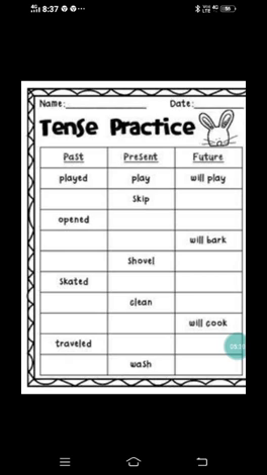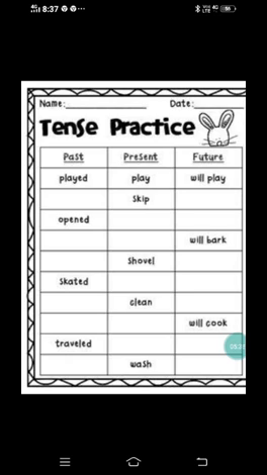Next, will cook. Under future tense they have given us will cook. So you need to write the present tense of will cook and the past tense of will cook. Next, under past tense they have given us travelled. So you need to write the present tense of travelled and also the future tense of travelled.